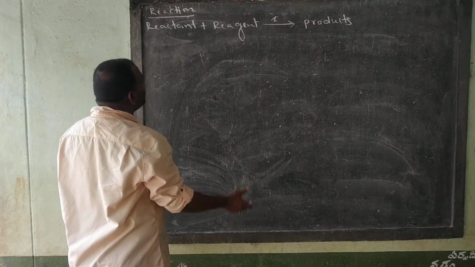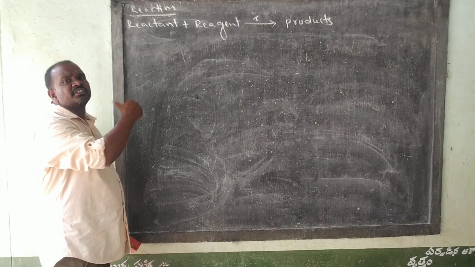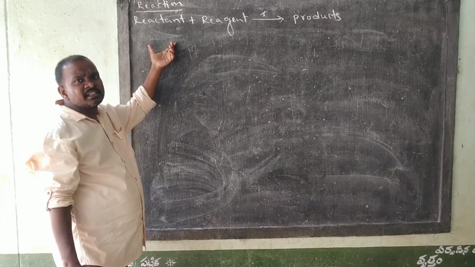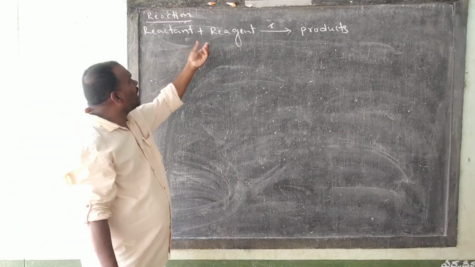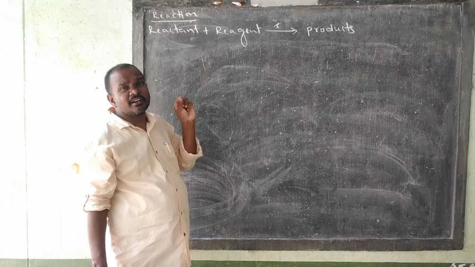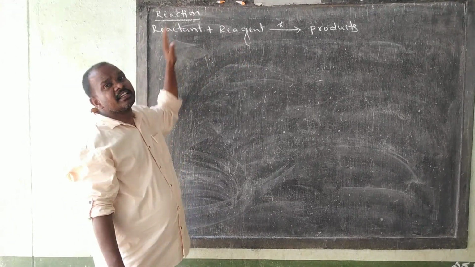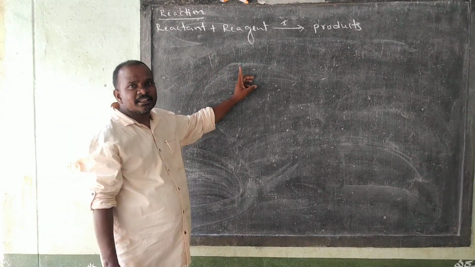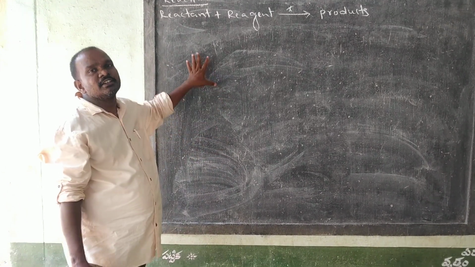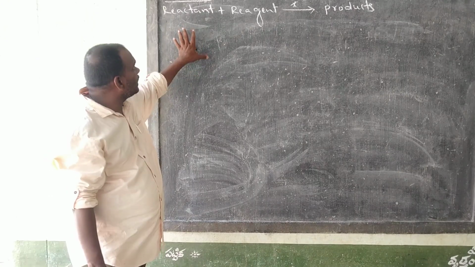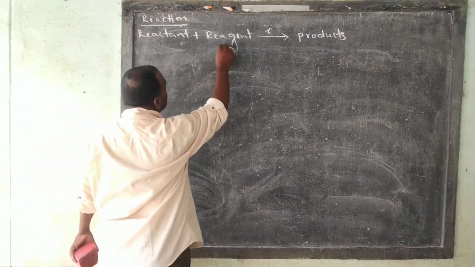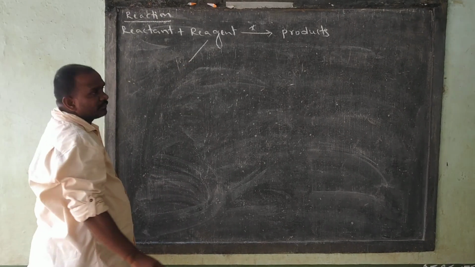In this, which is said to be reactant and which is said to be reagent? The major component in a chemical reaction is called reactant. The smaller molecule in a chemical reaction is called reagent. Or, that which is attacking on the reactant is called reagent. That which is being attacked by the reagent is called reactant. Smaller, this is the major component.